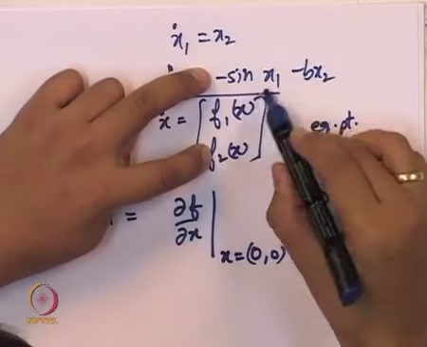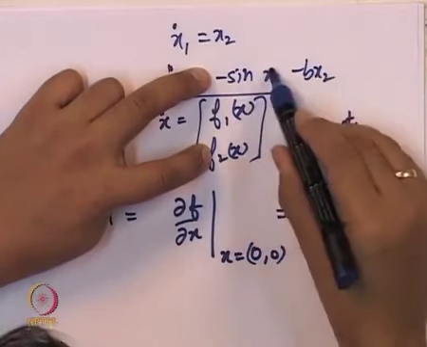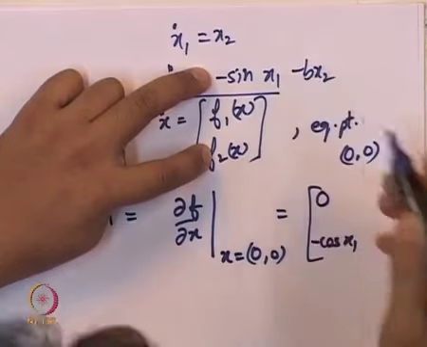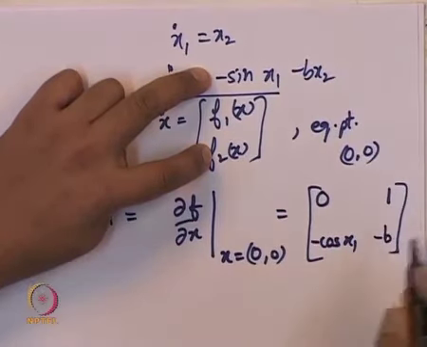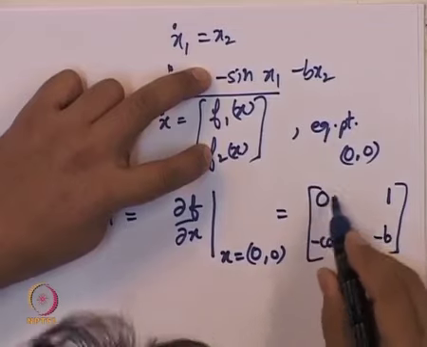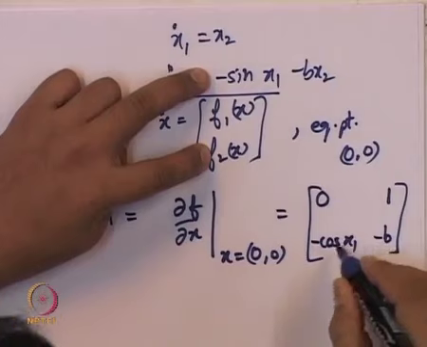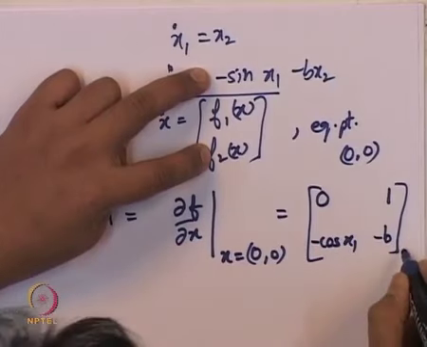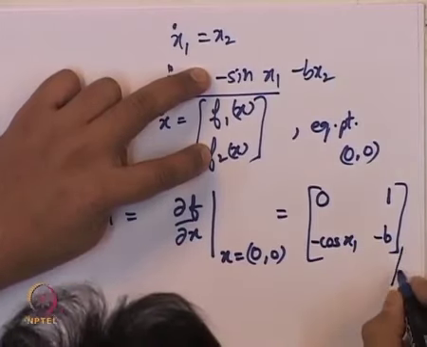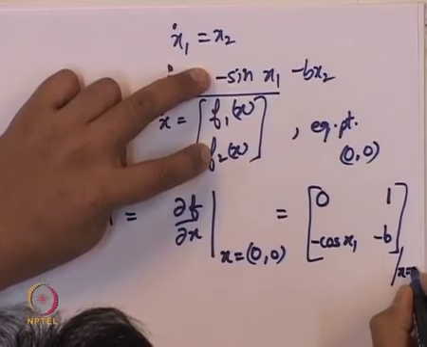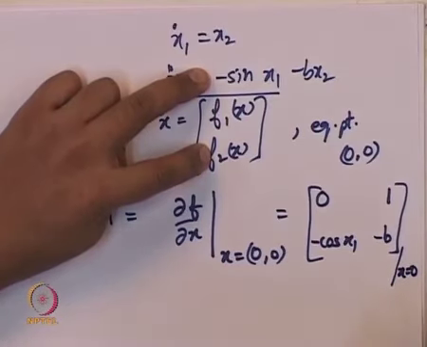What is the derivative of this term with respect to x2? So x2 does not come here, it appears only here, and so we put minus b here. This, as expected, is a matrix, but it depends only on x2 in this case. So we are now required to evaluate this at x equal to 0, at the origin.